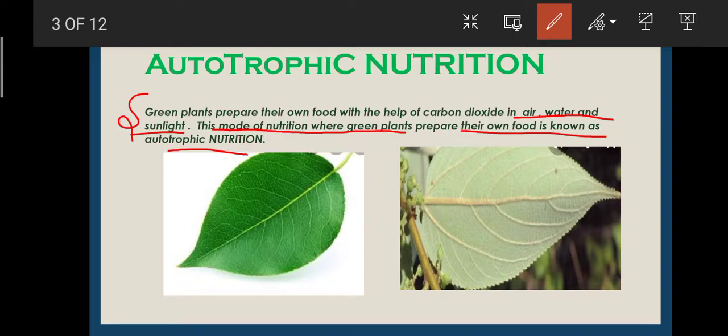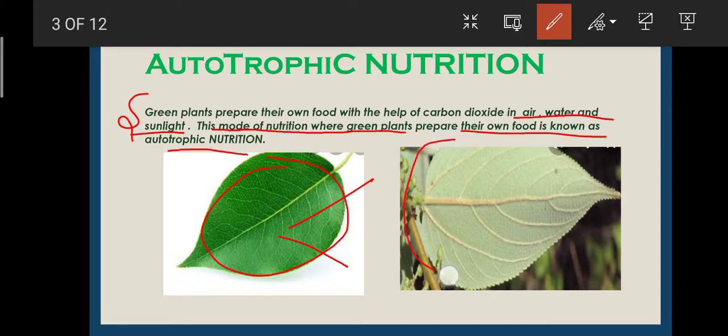The chloroplast contains the pigment called chlorophyll that traps energy from the sunlight and makes the leaf green.